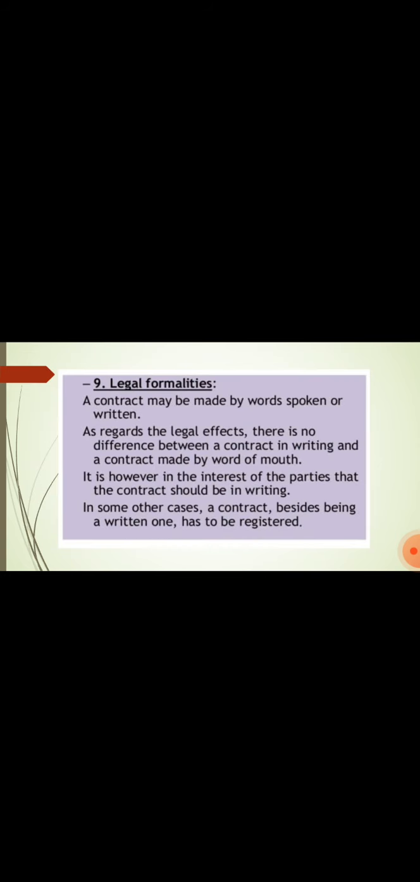Legal formalities. There is no need for particular legal formalities to perform an agreement. It can be oral or in writing. Whatever contract we are performing, according to that case, we need to fulfill those essentials. Next, not declared to be void. The Indian Contract Act itself declares some acts as void. They are unlawful agreements, agreements without consideration, uncertain agreements, etc.